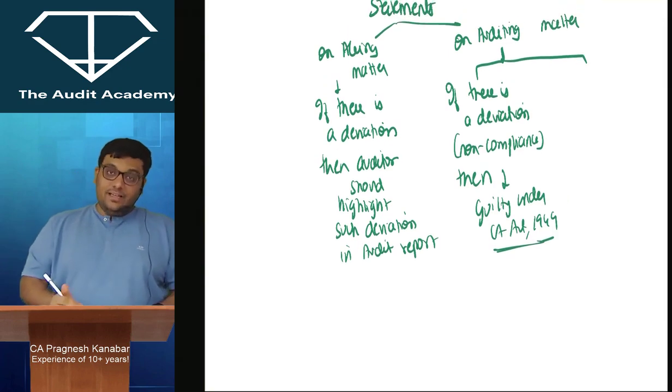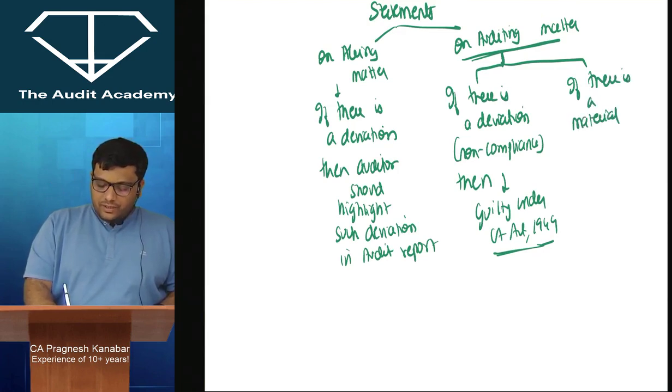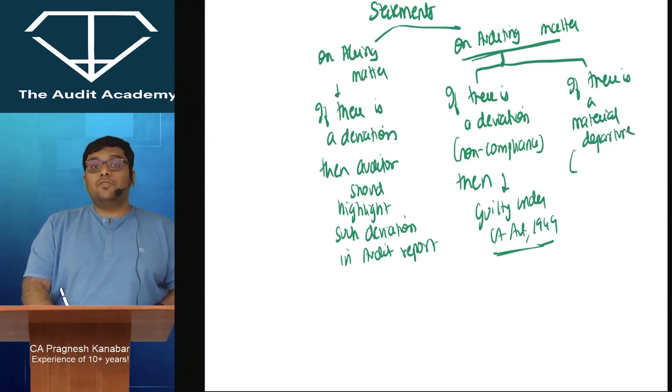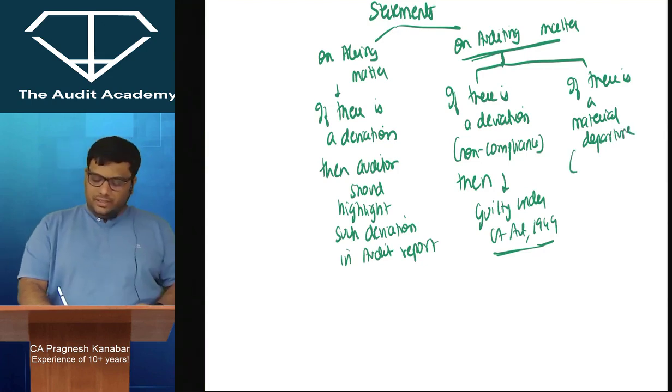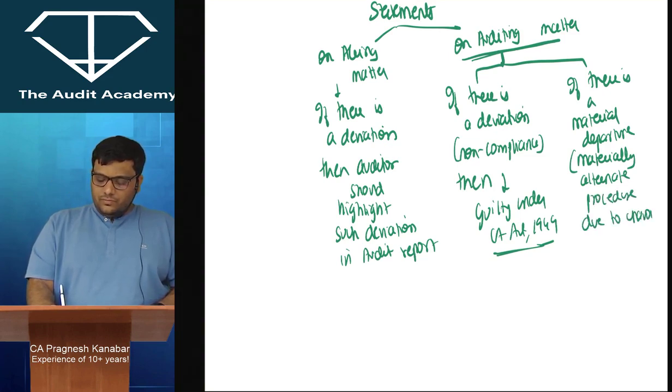Okay. Now everyone over here. Statements on auditing matter. If there is a material departure, when I use the English term material departure, that means you are performing something different. Materially alternate procedures due to unavoidable circumstances. Sorry for that, I am writing very fast.